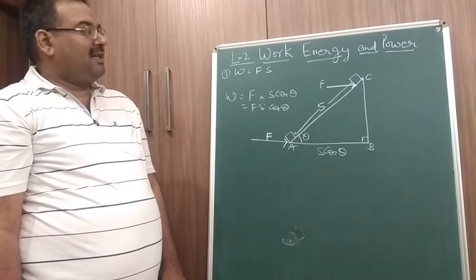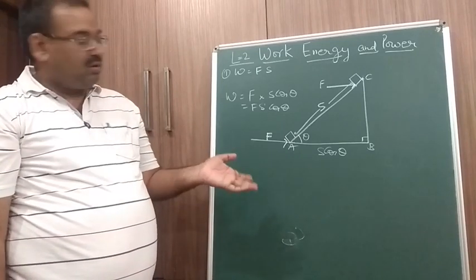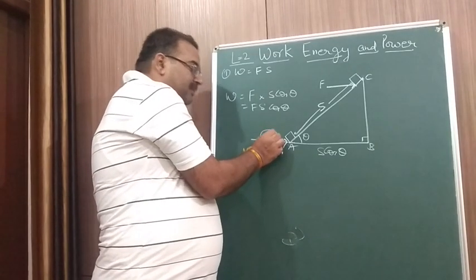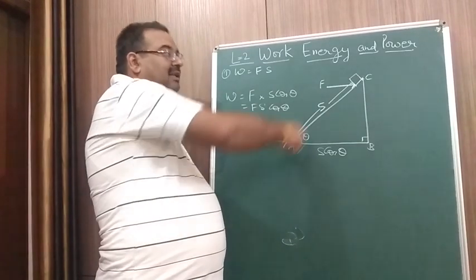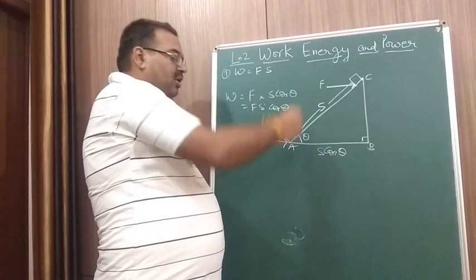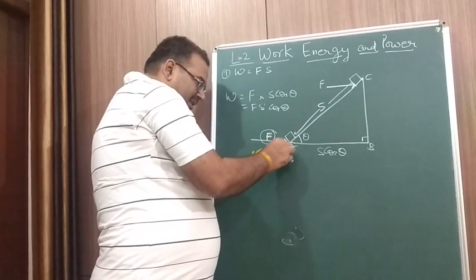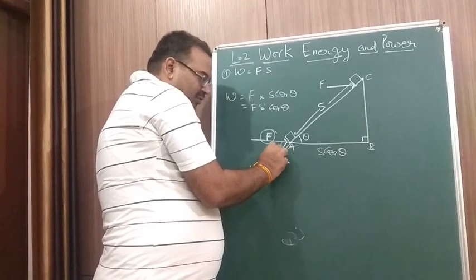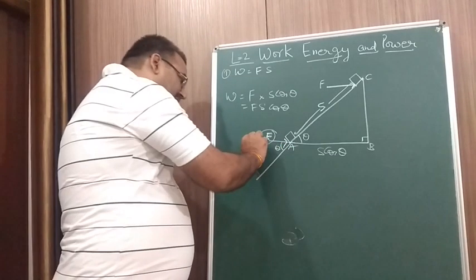In the second case, what we will do? We can again resolve this. We can take the component of the force in the direction of the displacement. So the direction of the displacement is AC. We produce this line here. What is this angle? This angle is theta, vertically opposite angle. Now we drop a perpendicular here.